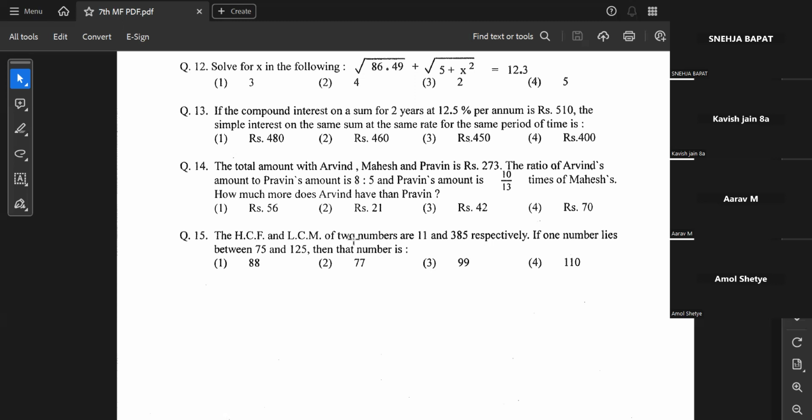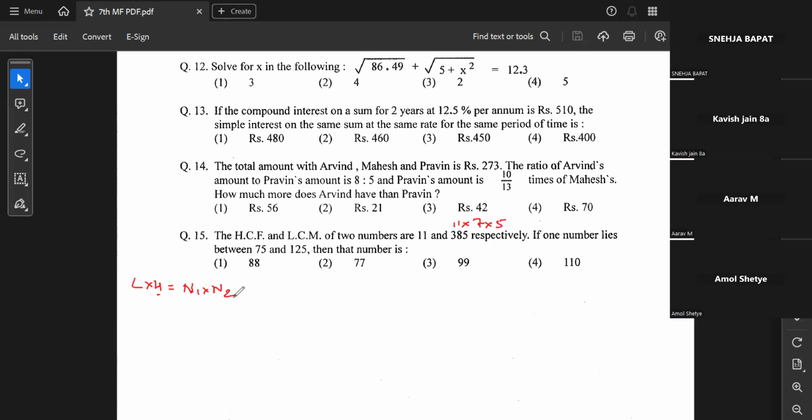Sir, can I say? Yes, sir, you can say. Sir, could you explain it? I've not understood it properly. Sure. So somebody was trying to say, tell me. Yes, sir. So I just factorized 385 and I got 11 into 7 into 5. So then we got 11 into 7 and 11 into 5. So then 77 is the only number that lies between 75 and 125. Correct. Yes, sir.